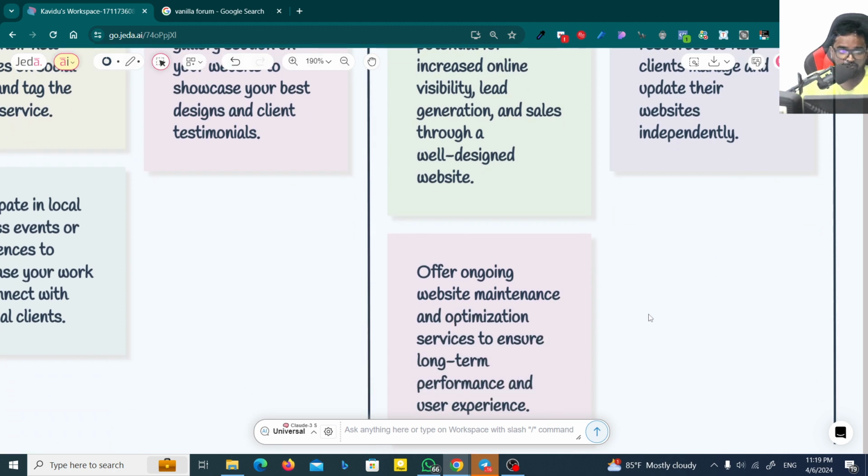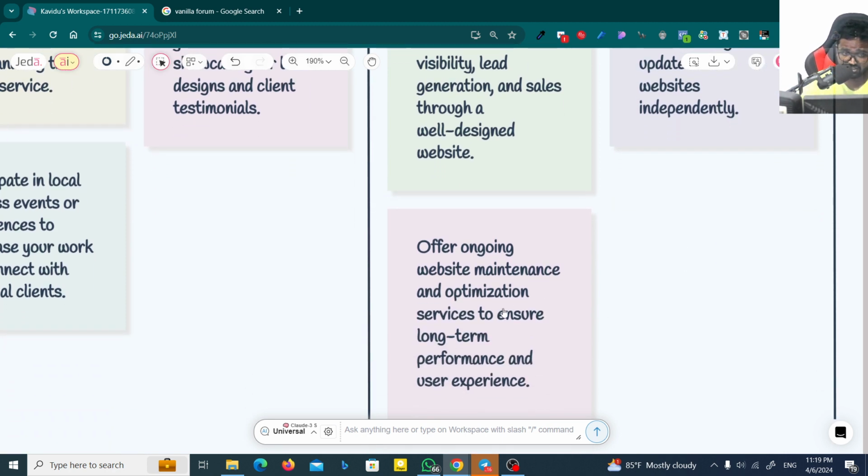However, offer ongoing website maintenance and optimization services to ensure long-term performance and user experience. Actually, making a website is not hard. You can make a website, but the problem is you have to give a better website maintenance plan. Without website maintenance, maybe the website can be hacked sometimes.